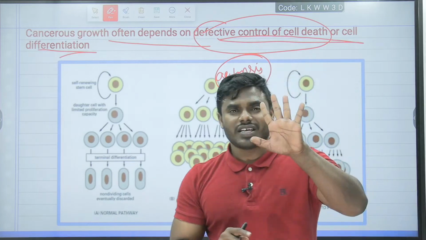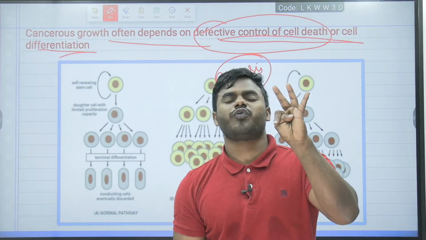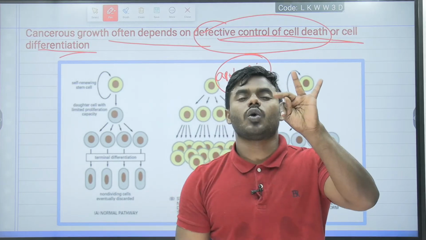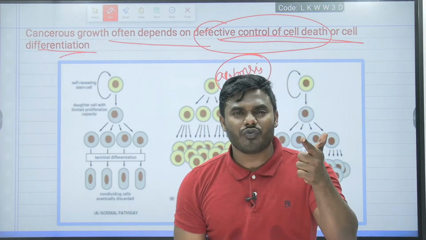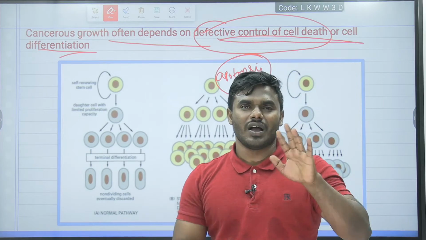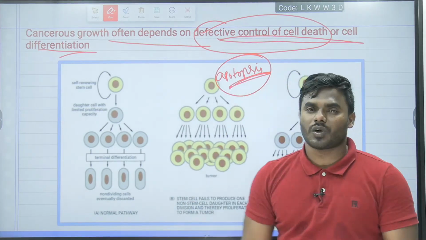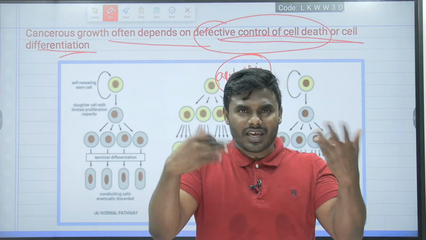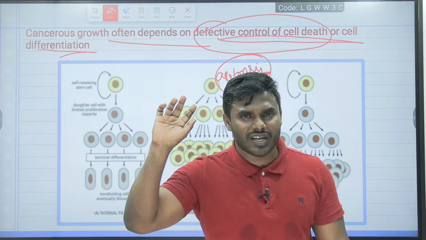If the damaged cell, or the non-functional cell, or the old cell, whether the cell may be older or non-functional, now it has to undergo the biological process of apoptosis. In case, even though it becomes older after performing all functions, it is not dying.